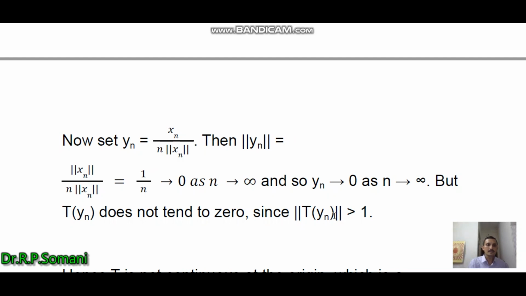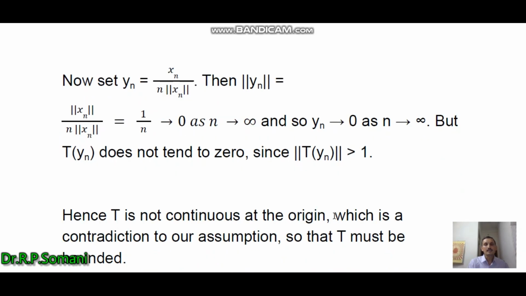So we obtained that this is a contradiction. So our assumption is not true, which is a contradiction to our assumption. Hence T must be bounded.